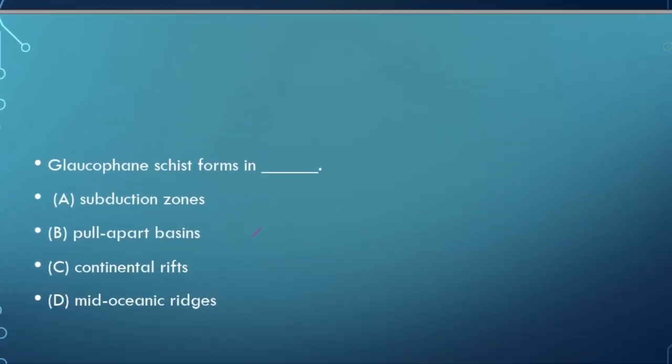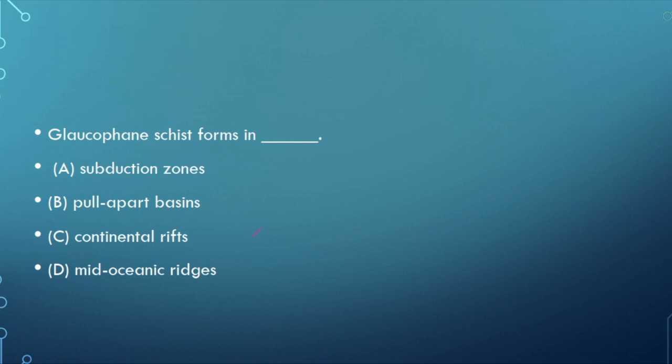Now moving to the next question. Glaucophane schist forms in. Glaucophane schist is basically a blue schist. Okay, don't confuse. Glaucophane schist is a blue schist. It's a metavolcanic rock. So when basalt metamorphoses, it forms glaucophane schist. It is formed at high pressure and low temperature. Remember, high pressure and low temperature.